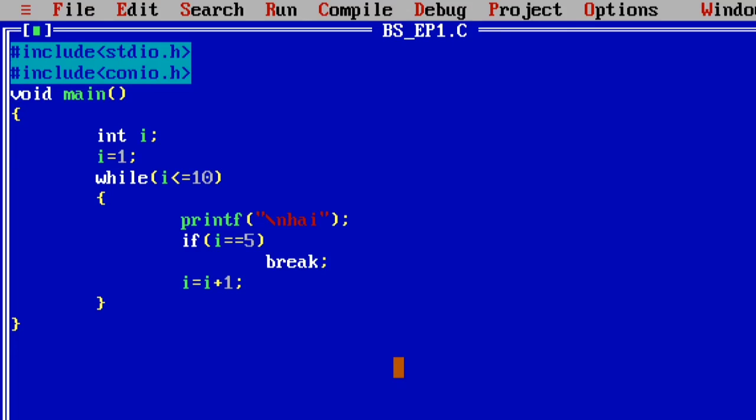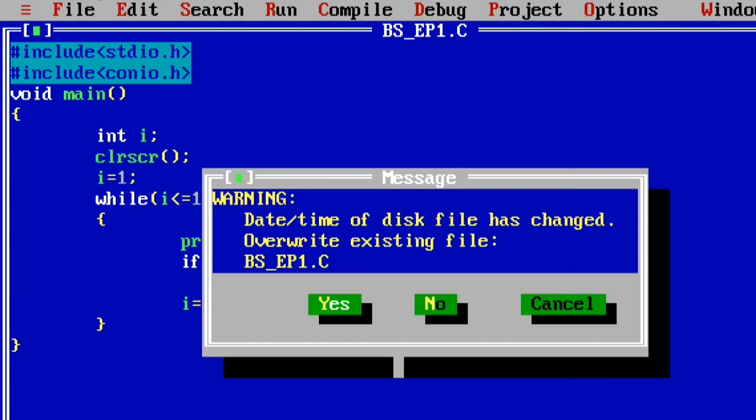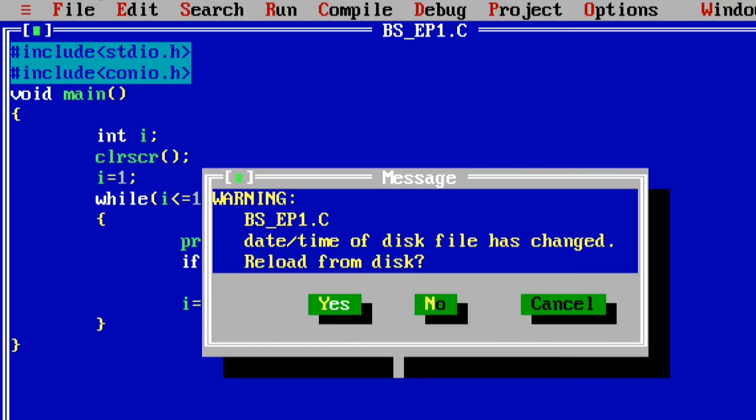Why do I say once? Because at present my output is displayed as the previous 10 and the remaining 5, total 15. That's why I am including the CLRSCR function here. What is the use of the CLRSCR function? I already explained: with the help of the clear screen function, the previous program output is cleared on the output screen. That's why I used the CLRSCR function again, saved the program and compiled it. And I am executing the program. Then what will happen? See the result. Hi.